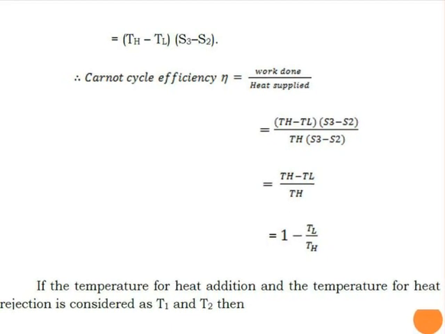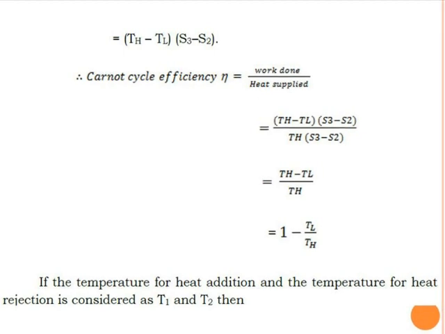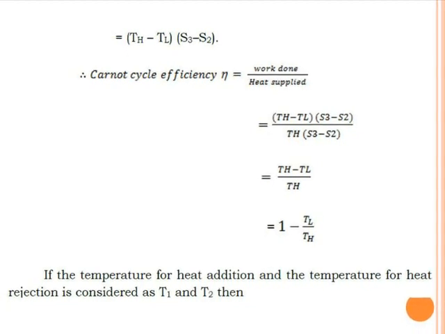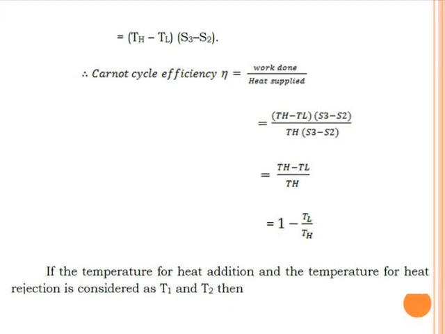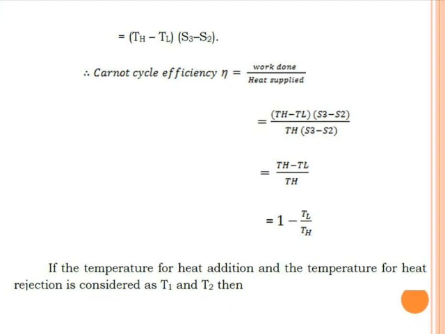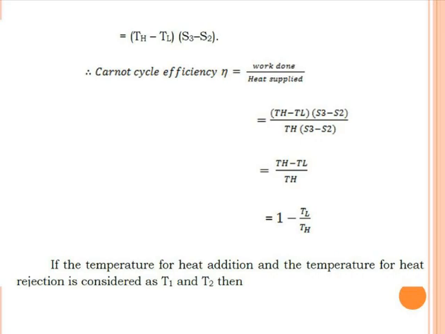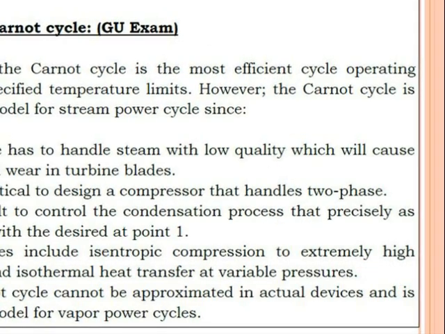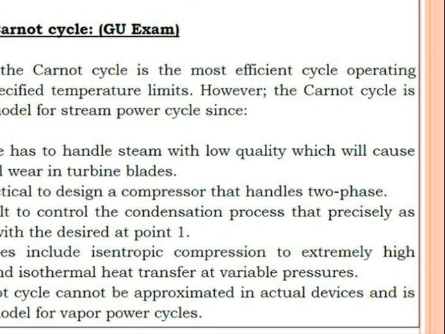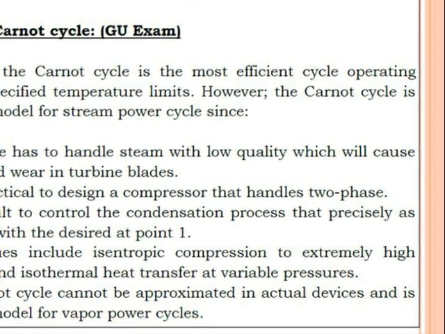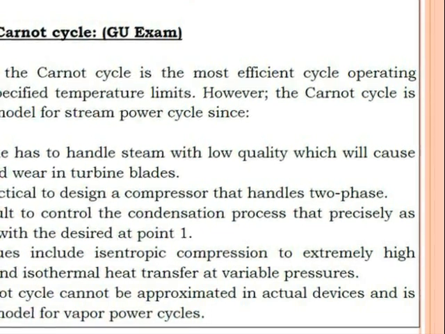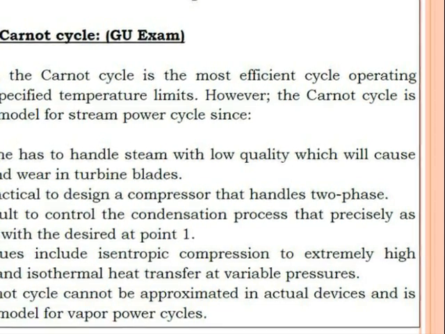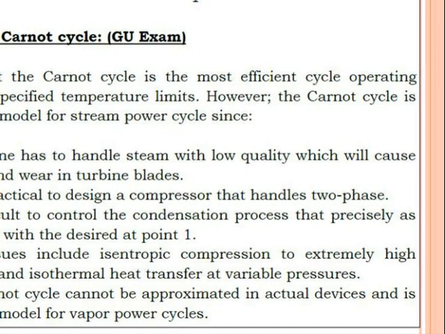So ultimately that is 1 minus TL divided by TH. And if the temperatures for heat addition and heat rejection are considered T1 and T2, then the Carnot cycle efficiency is equal to T1 minus T2 divided by T1, that is 1 minus T2 by T1. So T2 is the heat rejection at lower temperature and T1 is the heat supplied at higher temperature.